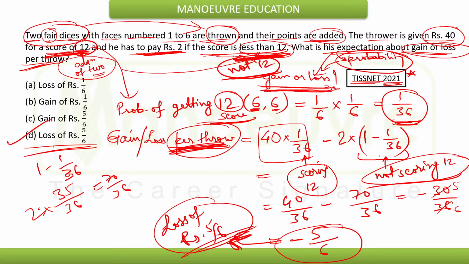Now this problem was a little bit twisted, but you need to understand this at the conceptual level. I hope it is clear now. Is it clear to all? Okay, now let's move on to the next example.